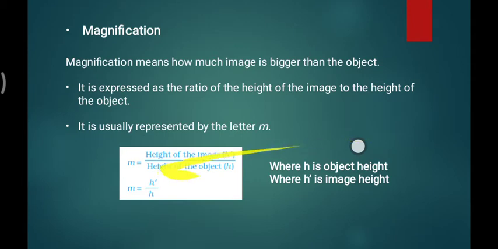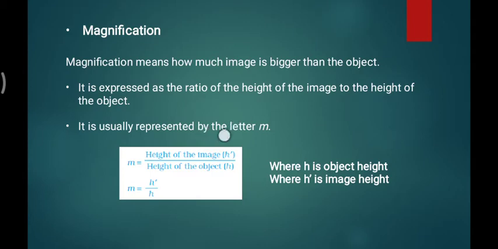Magnification m is nothing but the ratio of the heights. You put the height of the image in the numerator and divide by the height of the object. Suppose the image formed by the mirror is 2 centimeters high and our object is 1 centimeter.